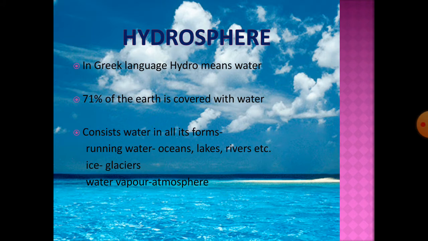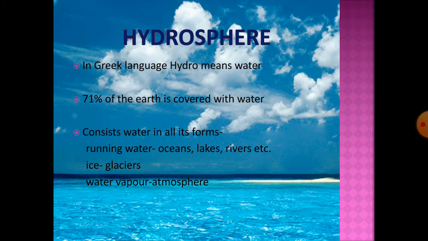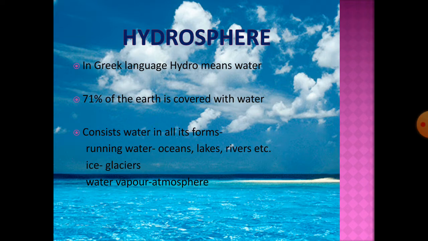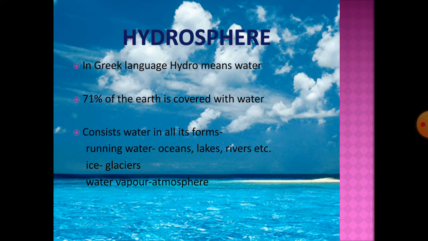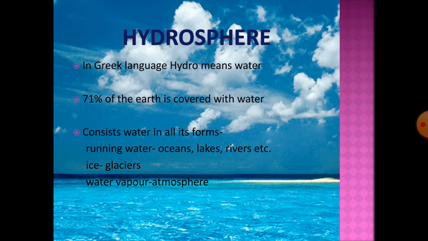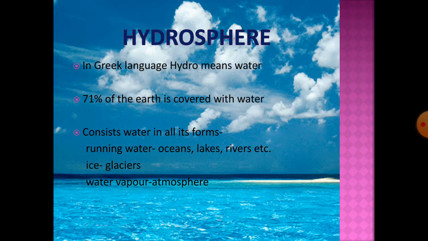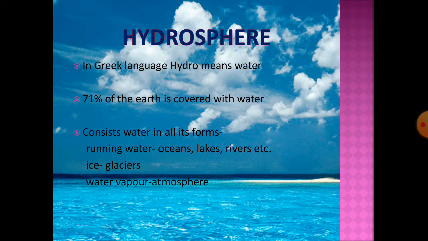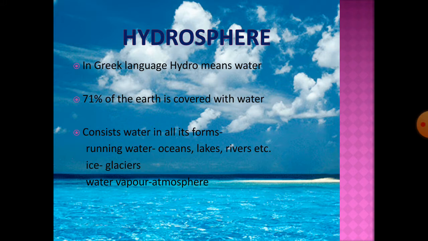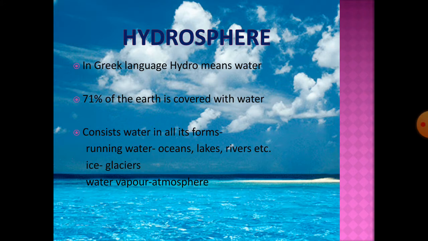In the last lecture we studied about lithosphere. Today we are going to start with hydrosphere. In the Greek language, hydro means water. As we already know that earth is called the blue planet. The presence of water makes the earth the blue planet.